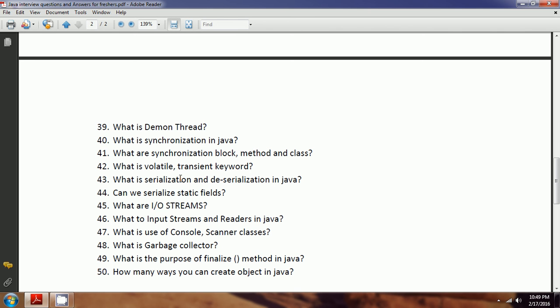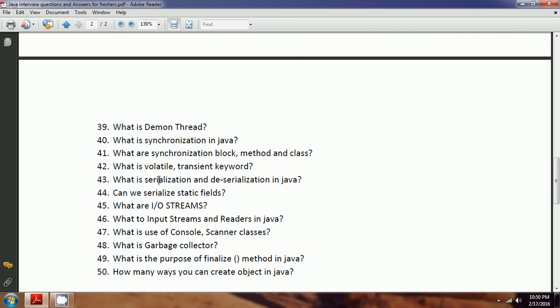Next one. What are serialization and deserialization in Java? Serialization is the process of persisting the state of an object in the form of a byte stream, either in a database or in a file. So storing or persisting the state of an object to a byte stream is known as serialization, and deserialization is the process of getting an object back from the persisted form, either from a file or the database. It is the reverse.